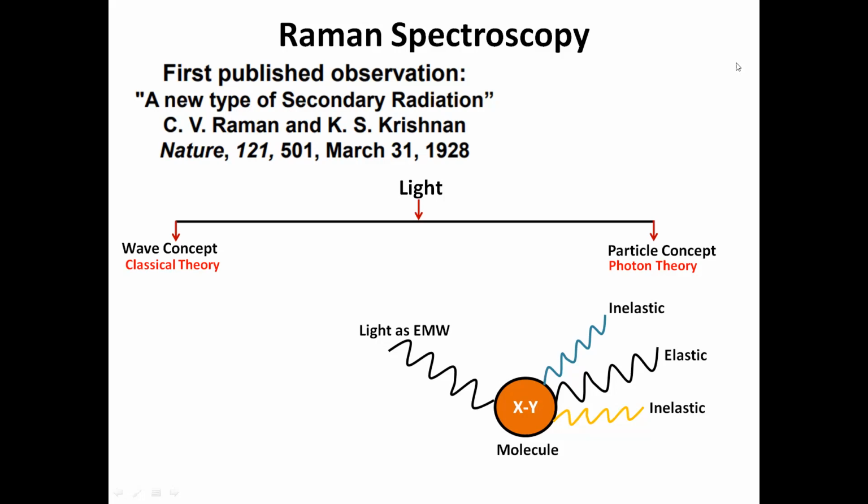One is elastic, that is the Rayleigh scattering. The other two are inelastic scattering. In one, the frequency may increase, and in the other, the frequency may decrease.